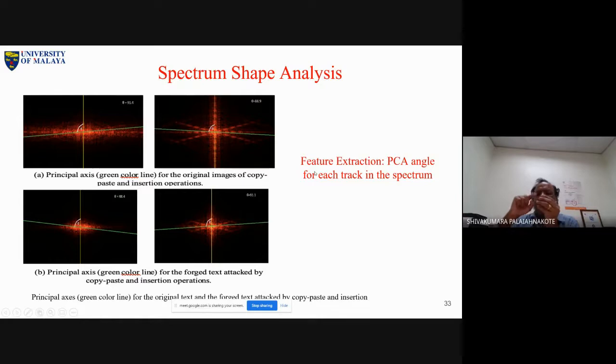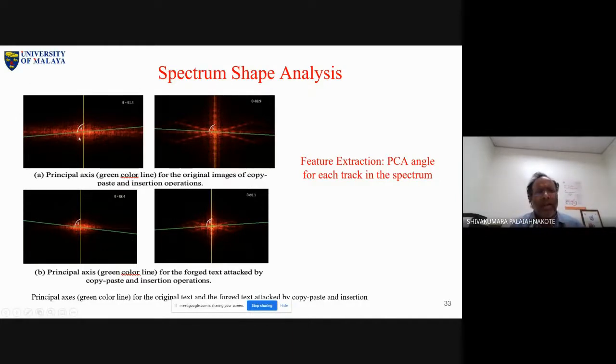First sector with the reference angle, and again first sector and second sector you combine. That means the angle of the first and second sector is compared with the reference. Again, 1, 2, 3 you combine, calculate an angle, and compare with the reference angle. Like this we have calculated cumulative angle information. That is actually one feature extraction. Similarly for the track also, every track we calculate an angle, then the second track, then the third track, again compared with the reference angle. So we are trying to get the deviation.